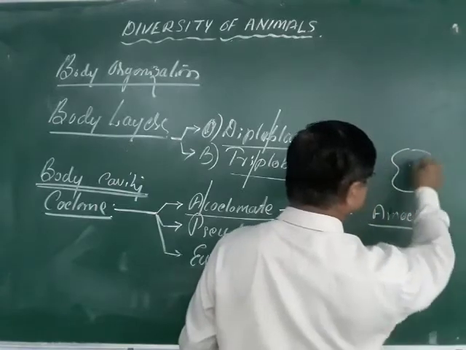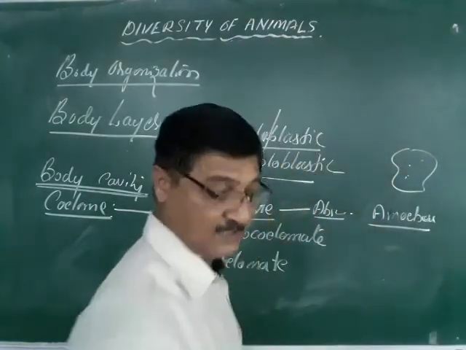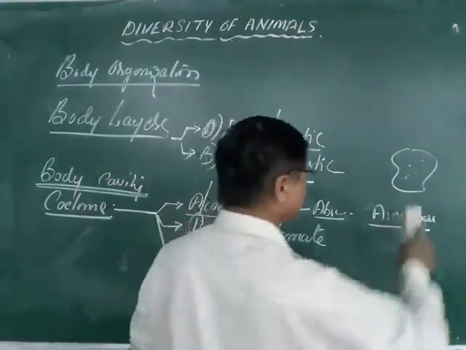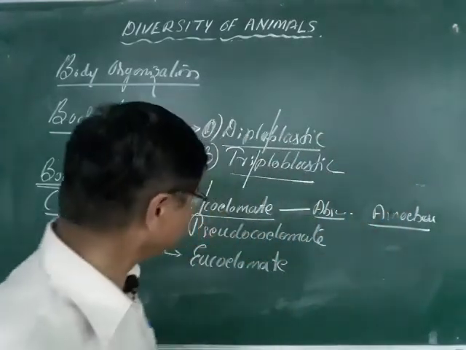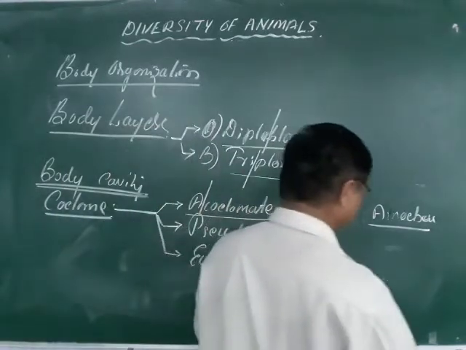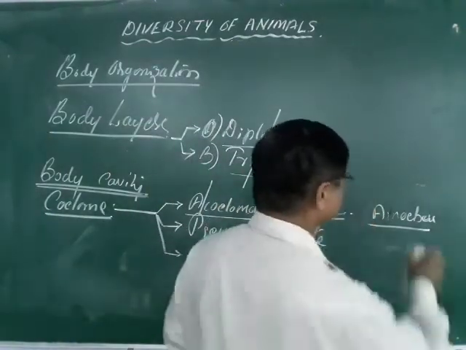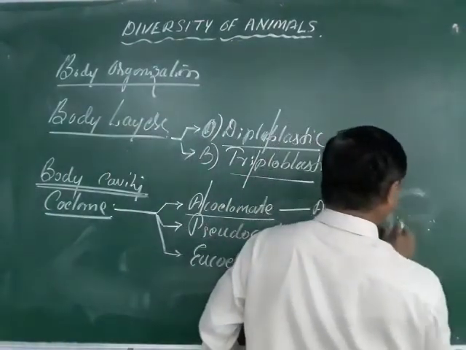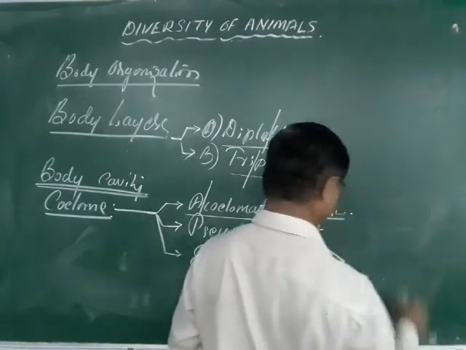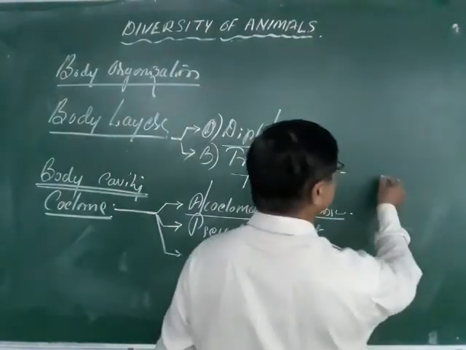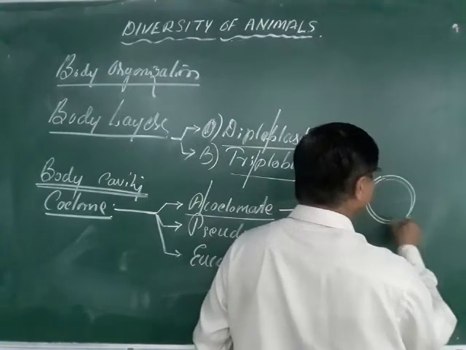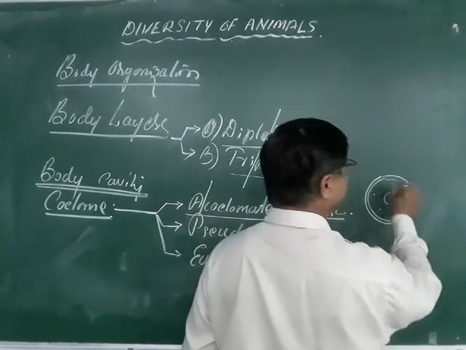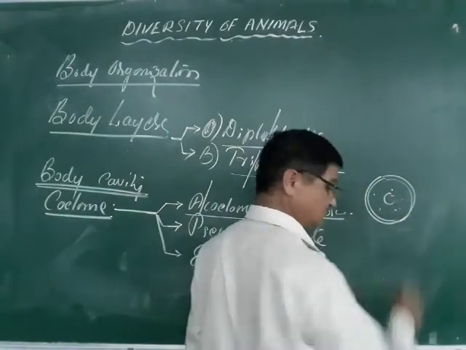Consider here there is the cell, there are no body layers, and if there are no body layers, there is no cavity inside the body. Next we can see the pseudocoelomate. Let me explain briefly. If this is the outermost layer, and inside there is no body cavity at all, such animals are the acoelomate.